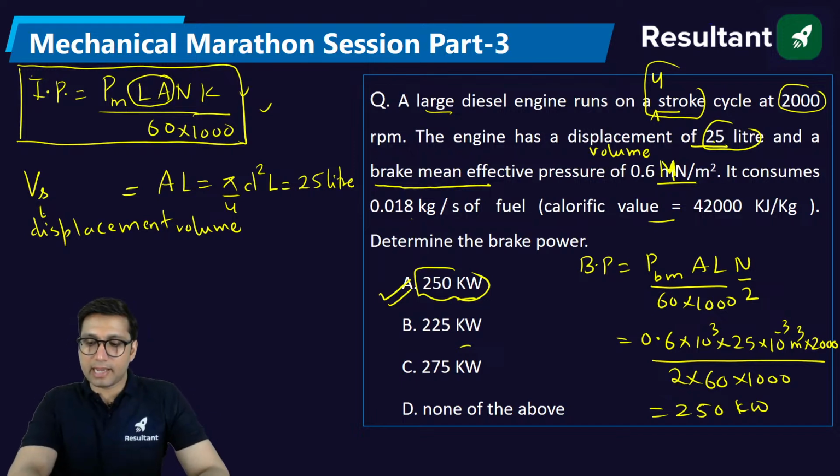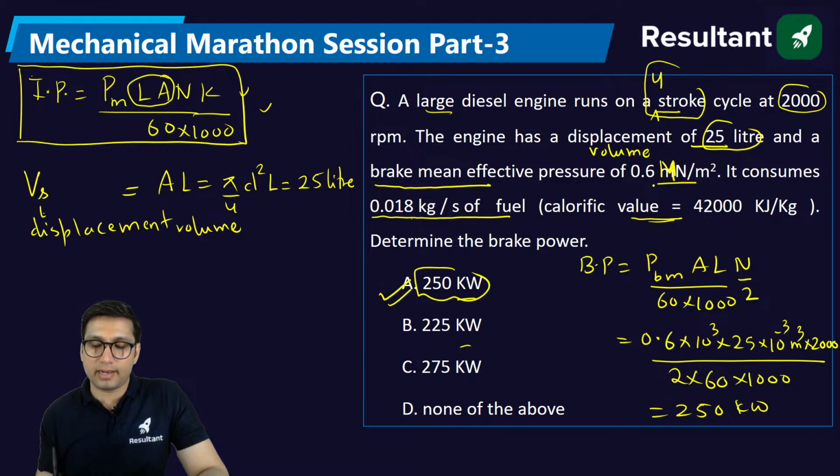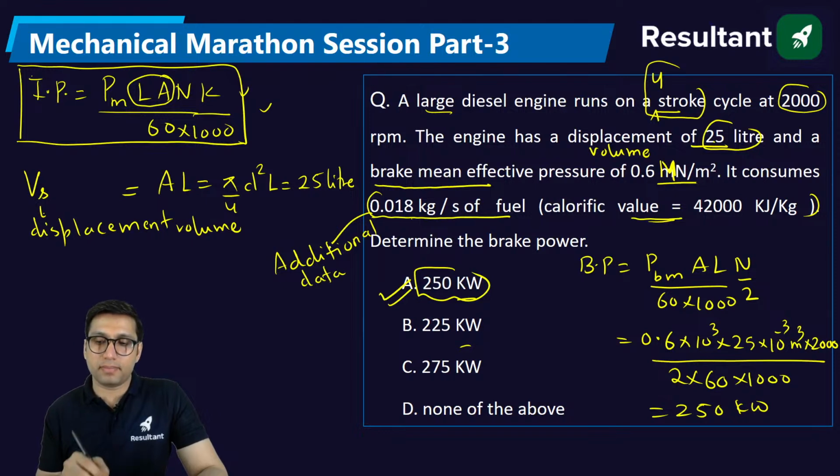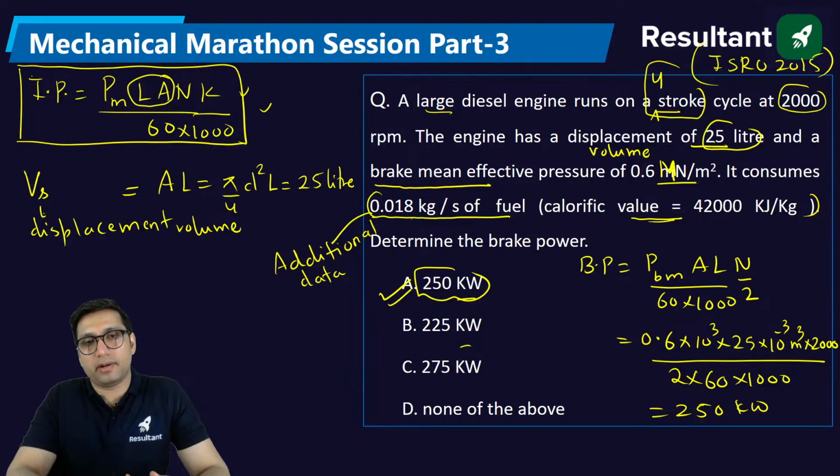Clear? Sometimes, these two values are just given to confuse you. This is just additional data. The data which is given here is called additional data, which is not required for solving the question. This question is not engineering service, this is an ISRO question. This question came in ISRO 2015. Sometimes you will find this kind of question where some data is given just to confuse you. We don't need to use that data. That data is not required, but it is given.